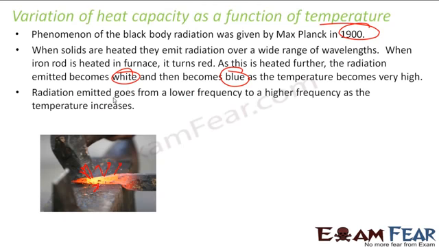So what do we observe? The radiation emitted goes from lower frequency to higher frequency, because white has lower frequency and blue has higher frequency. And this is happening when the temperature is going up, right? As the temperature goes up, the frequency of this radiation changes from lower to higher. And that gives a hint that on heating, the particle is changing its behavior. And that clearly says that the electromagnetic radiations which we get have something to do with particle nature also.